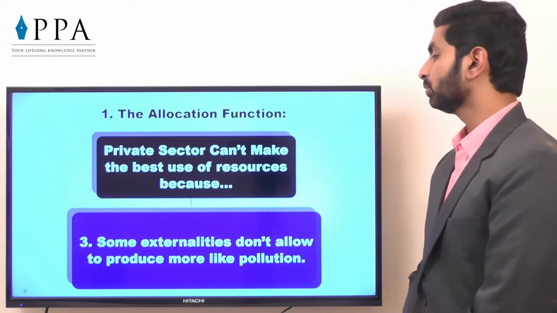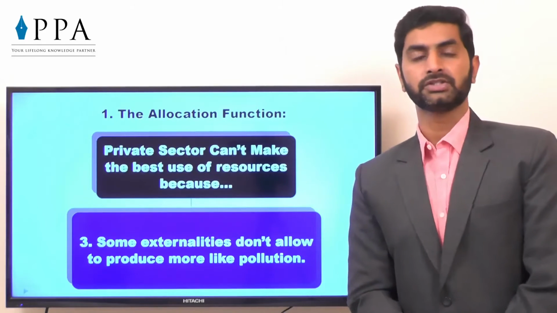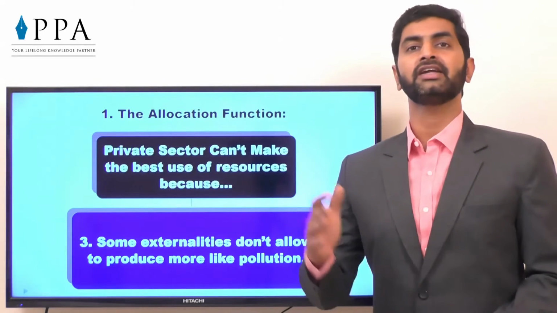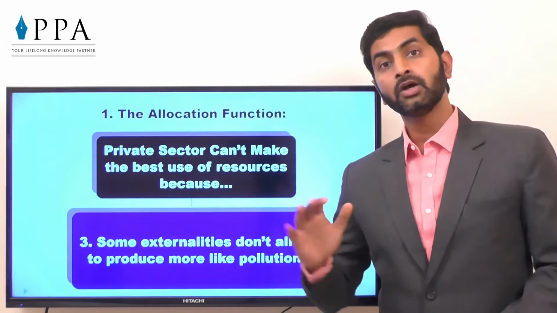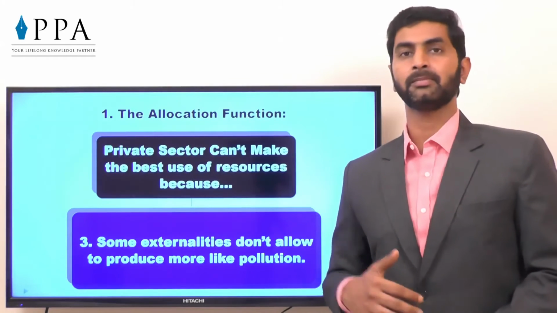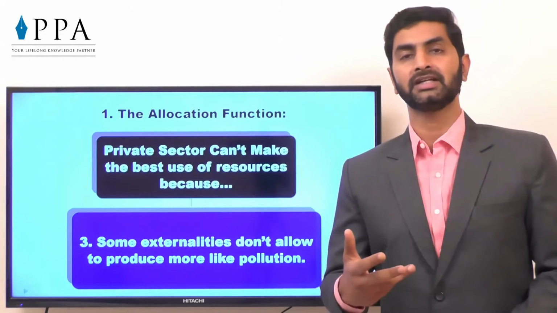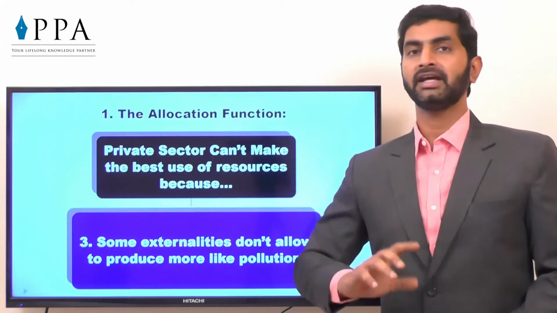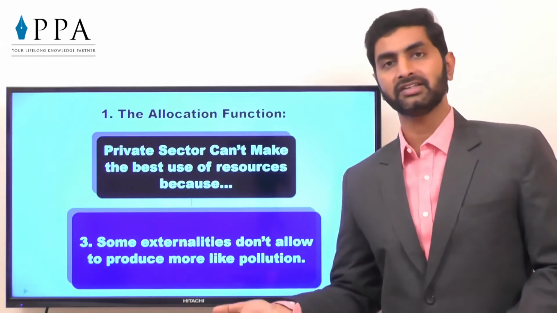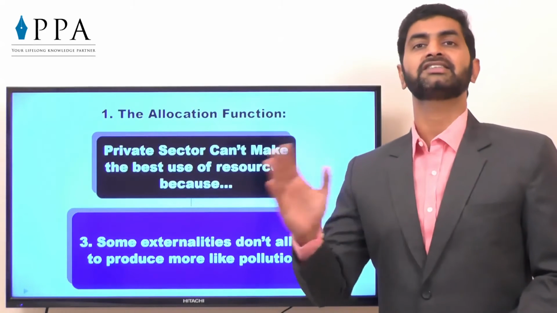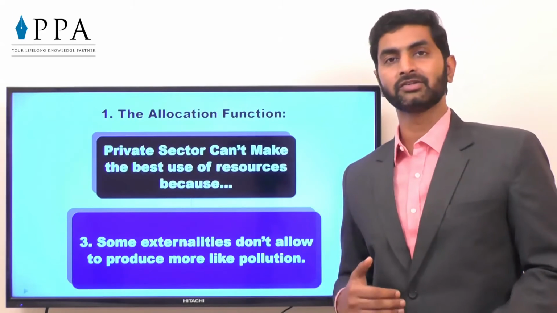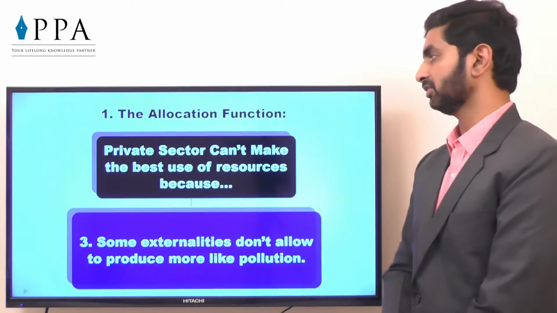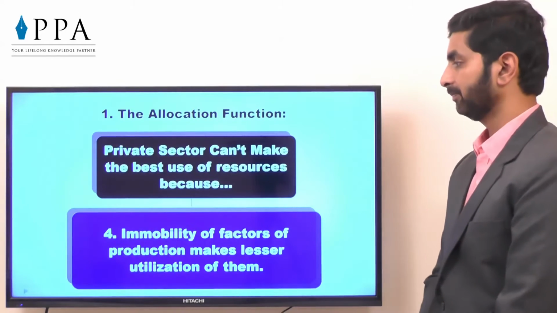Some externalities don't allow producing more, like pollution. What is an externality? We are going to discuss it in detail. Externality is an effect of the act of a person on another unrelated person. For example, companies manufacturing steel or chemicals ultimately produce some wastage, whether they intend it or not, and they are creating pollution, water pollution as well as air pollution. That's why it is called an externality. So even though I have resources, I still cannot use them because there are some limitations due to externalities like pollution. That can be a problem with the private sector.